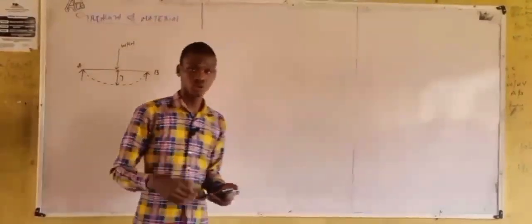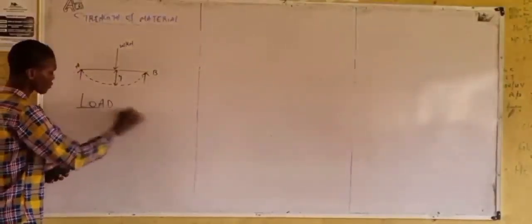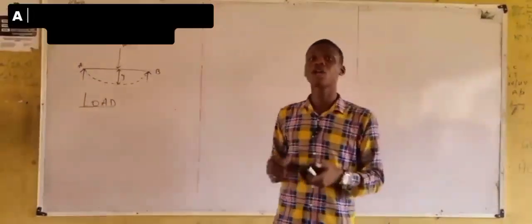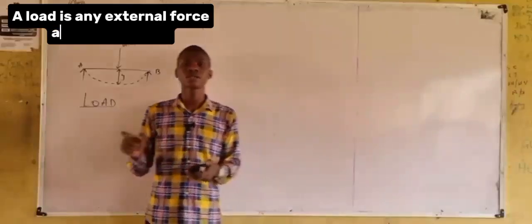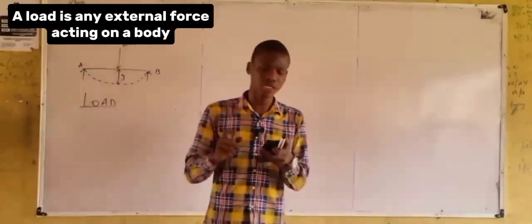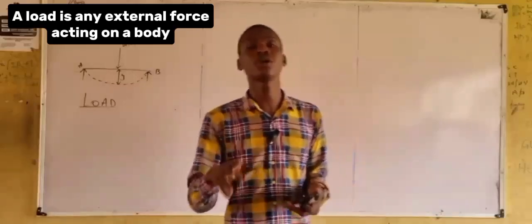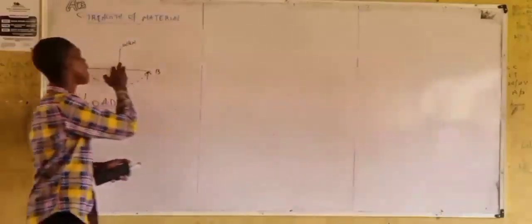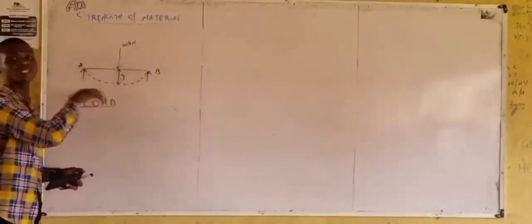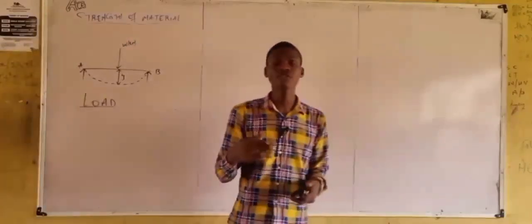Alright, there are these terminologies we'll be using in strength of material. The first one is load. What is load? By definition, a load is any external force acting on a body. What we have here, this illustration, this is a load. This is a point load. It is acting on this beam, which is a material, a body. Now, classification of load. We have different types of load.